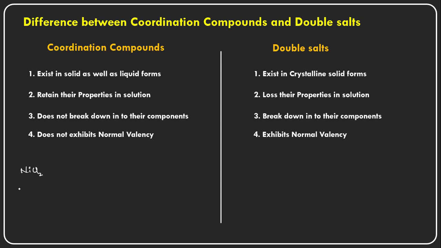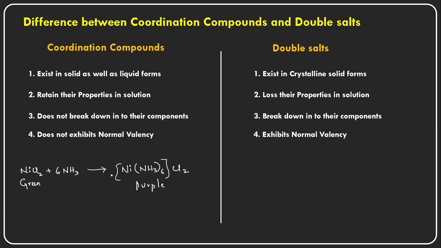When excess ammonia is added to this green solution of nickel chloride, it forms a purple colored solution, with the chemical composition [Ni(NH3)6]Cl2. This is a purple colored complex that has been formed.